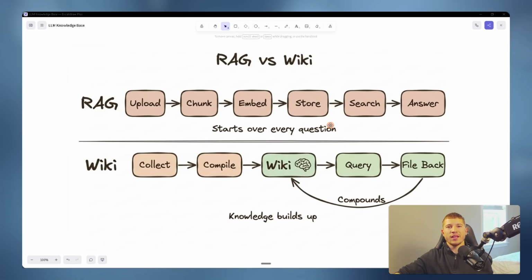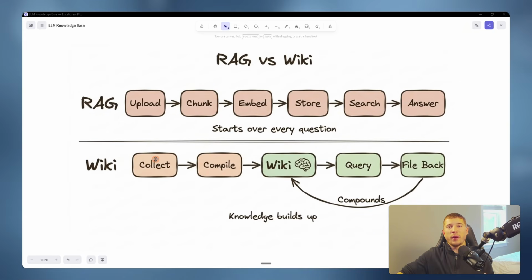Now, if you don't know what RAG is, RAG stands for Retrieval Augmented Generation. And most AI documenting tools use something like this. This right here is the traditional RAG pattern that most of us have used before, which is upload, chunk, embed, store, search, and answer. In theory, it sounds really smart, but here's the problem. Every single question you ask it, it restarts from scratch. Nothing accumulates, and if you ask it 50 times, you'll get 50 different answers.